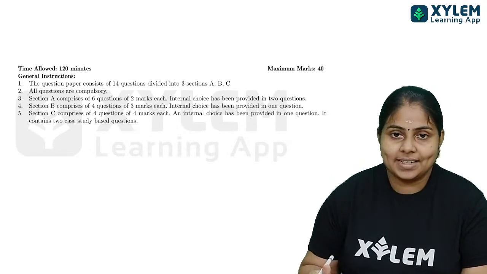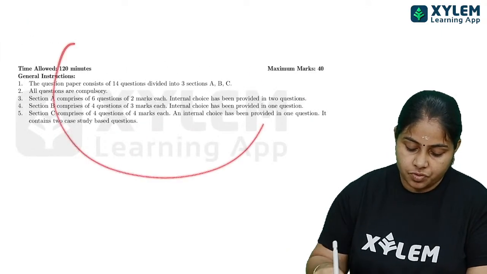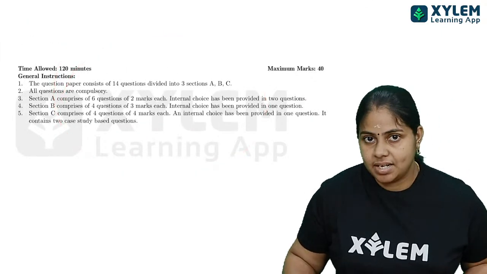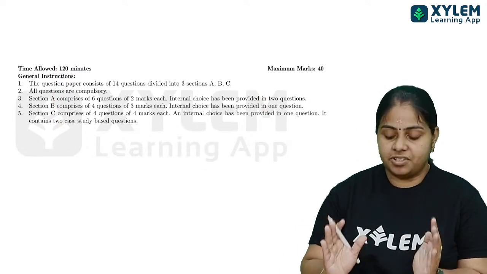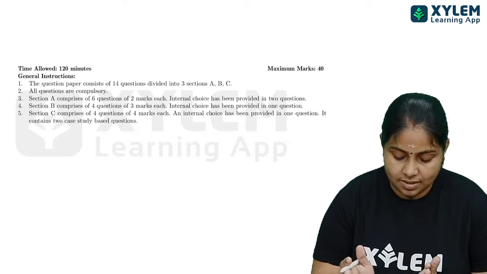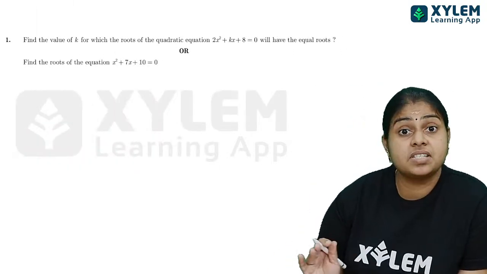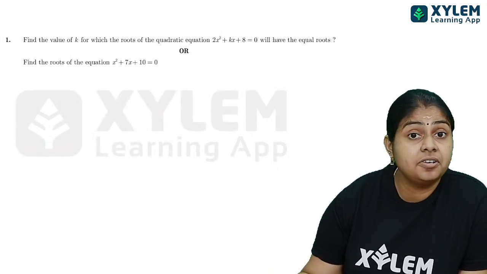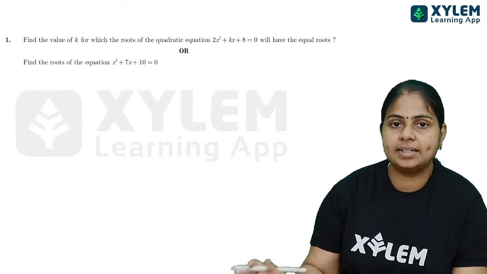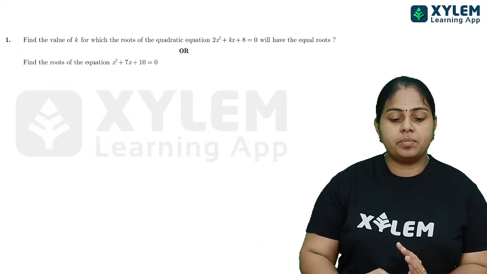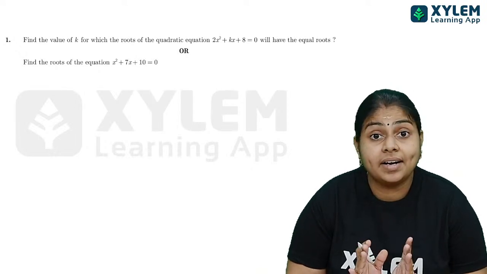Okay, so let us start our question first. These are the instructions for you. I hope it is clear. This much is what will be there in our question paper. First of all you will be getting 3 sections. The first question is most probably either from AP or from quadratic equation. That is how it is usually seen.